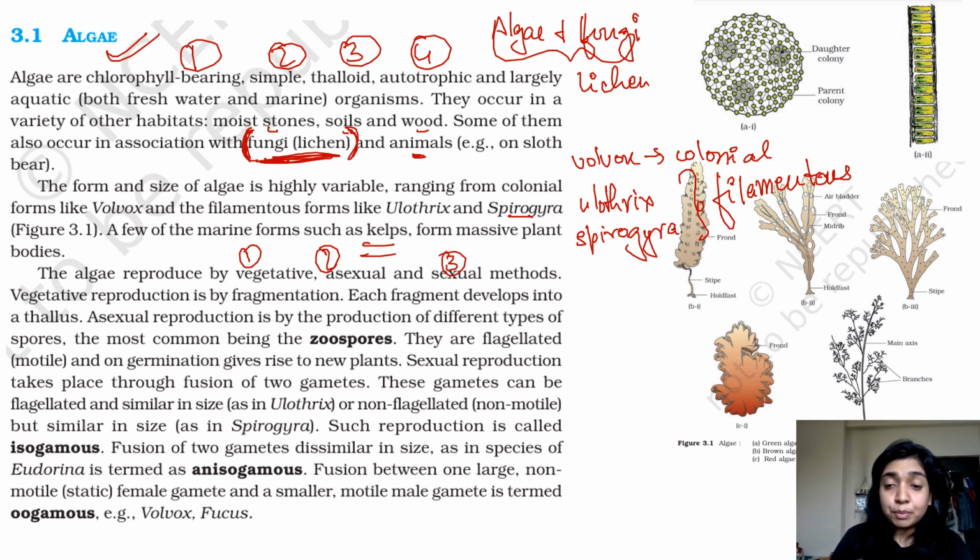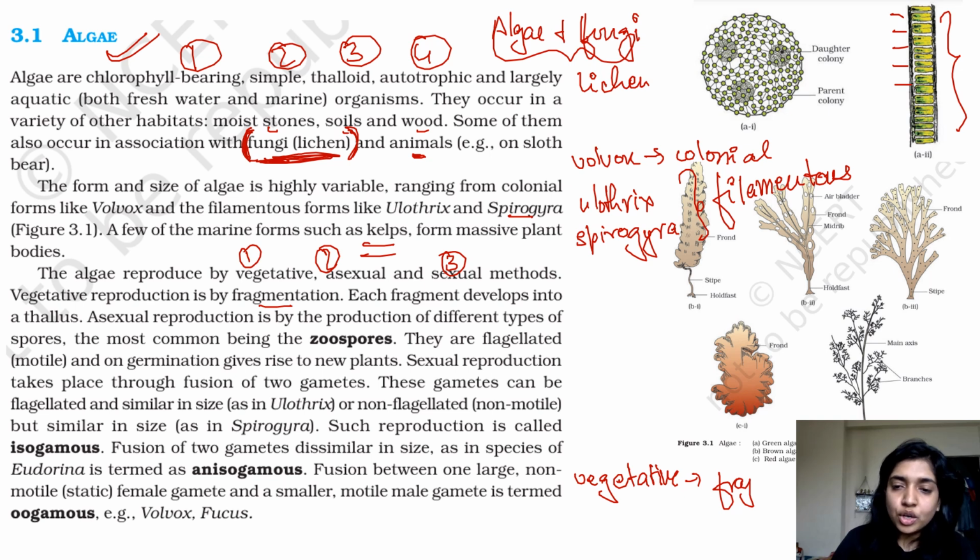So they can adopt all of the three: asexual, sexual, as well as vegetative. Vegetative reproduction is by fragmentation. So when we are talking about vegetative reproduction in your algae, it's by fragmentation. That means, for example, over here you can see that these can form small fragments, and each fragment has the capacity to grow on its own.